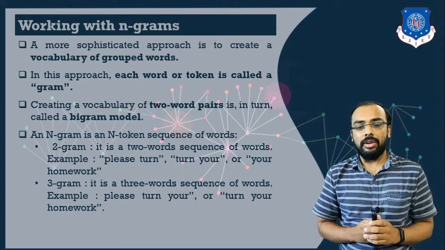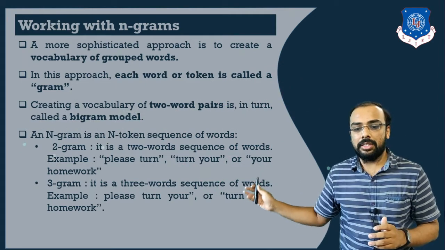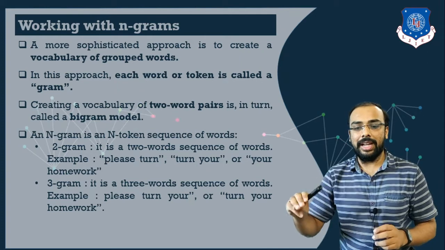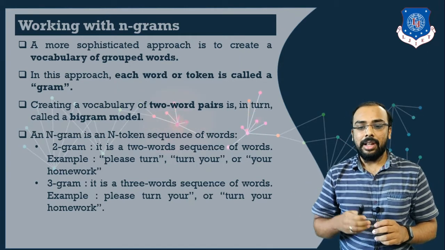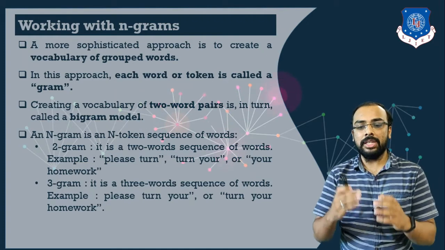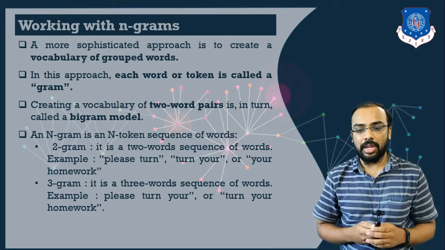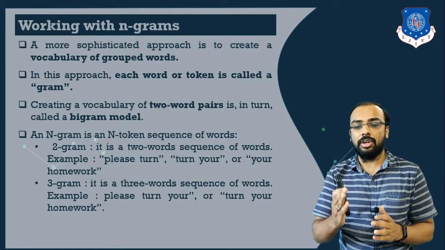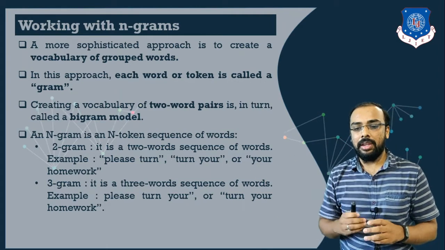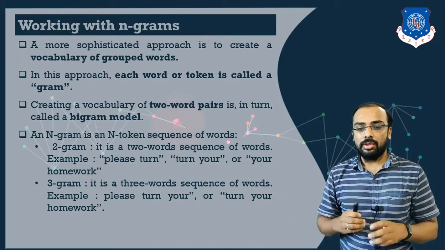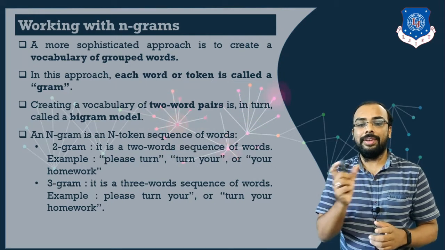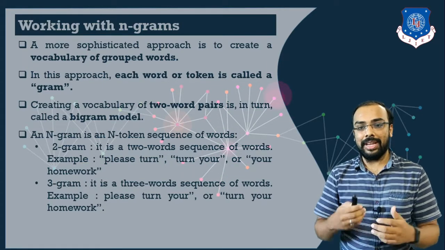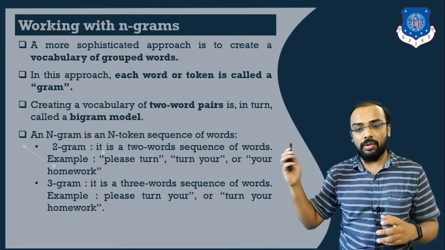Whenever you want to work with 3 gram, the concept remains the same. Instead of 2 words we have to take 3 different words which are in consecutive sequence. Let us consider the same document, please turn your homework. How will we build this vocabulary? The first gram of words formed is please turn your, and the second will be turn your homework. So it has clubbed different grams depending upon your value of n. This model is also very helpful when we have a large corpus of documents.